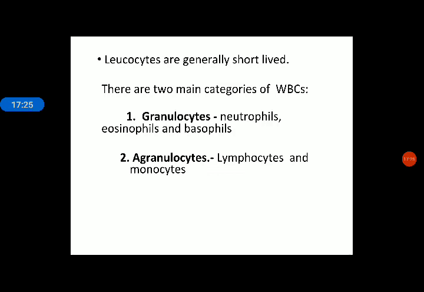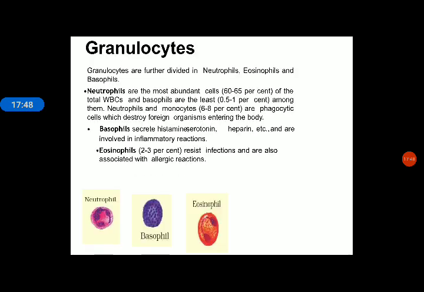Granulocytes and agranulocytes. Granulocytes are further categorized into three: NEB, neutro, EO, baso. Agranulocytes are further categorized into lympho and mono. We have to discuss this in detail, meaning what are neutrophils, what is their function, what are eosinophils, what is their function. So let's discuss granulocytes. You must write down in the slide.